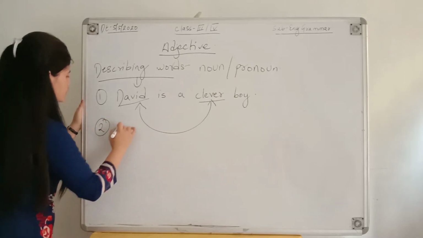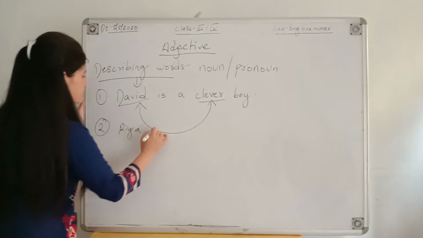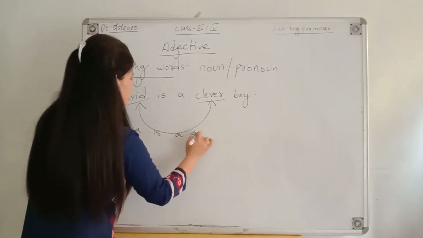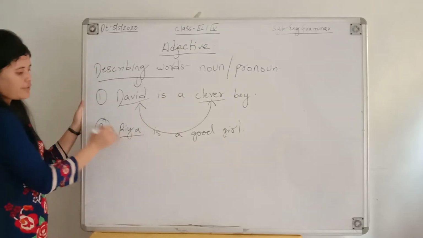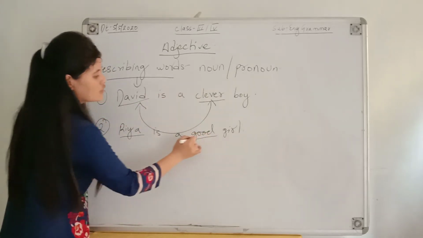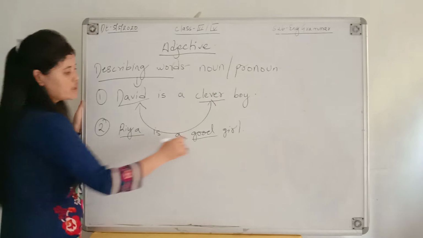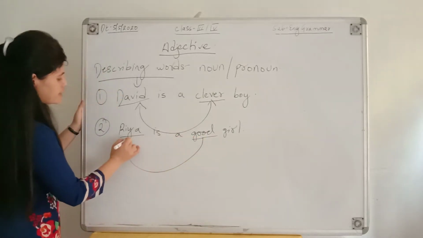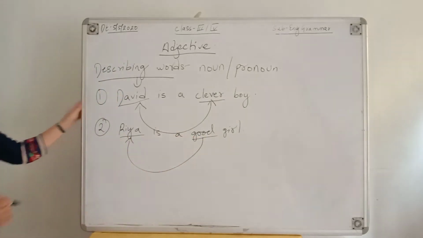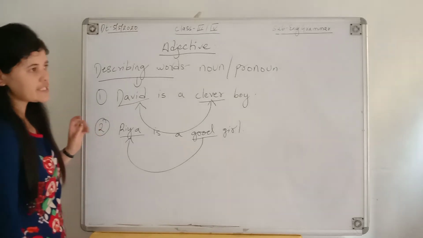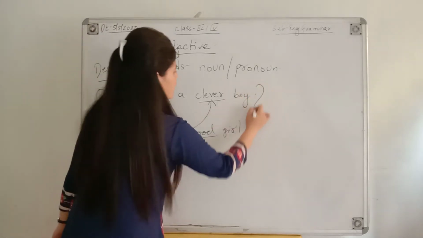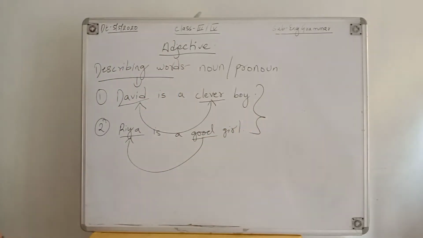Number 2, Ria is a good girl. Over here, Ria is noun and good is adjective. So this word good is describing Ria and it is telling us what kind of girl is she. So these are the examples for noun.